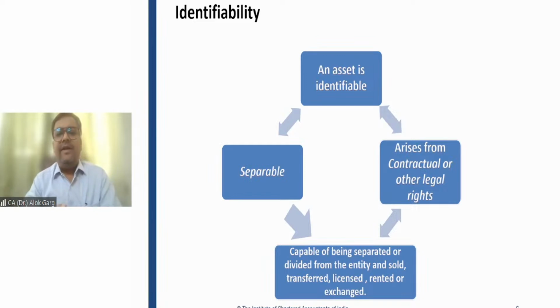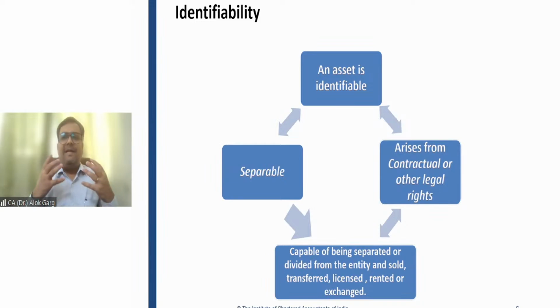Friends, a company has purchased a telecom license. There is a telecom company, let's say Bharti Airtel, and Bharti Airtel has purchased a 5G spectrum, a 5G telecom license from the Department of Telecom, Government of India for 50,000 crores. And the company will be able to transfer this license or sell this license to other entities as well. And the company has got this license for 20 years.